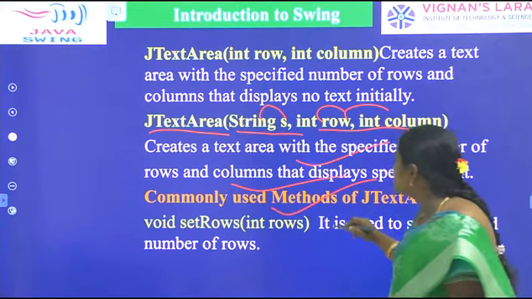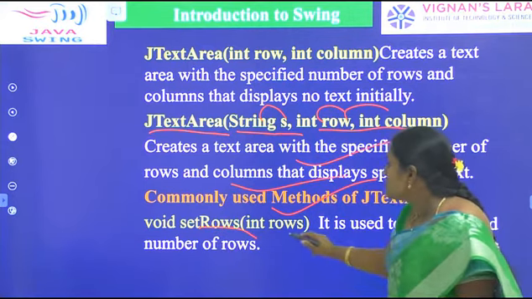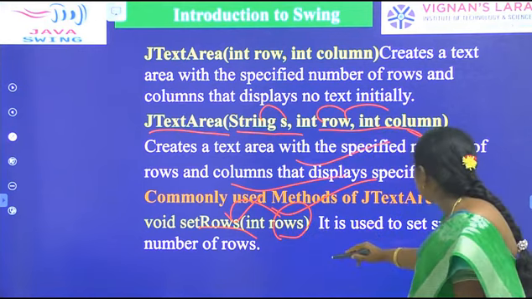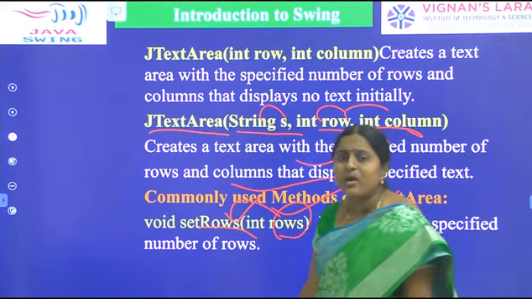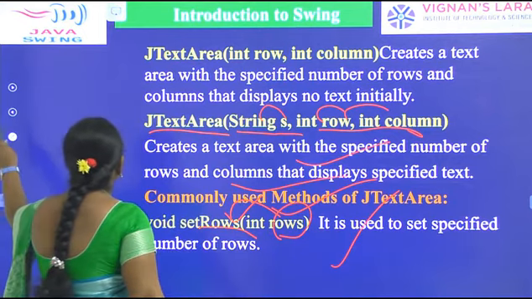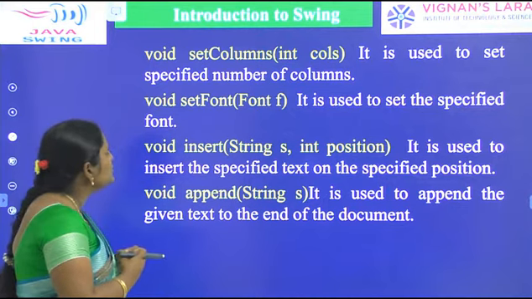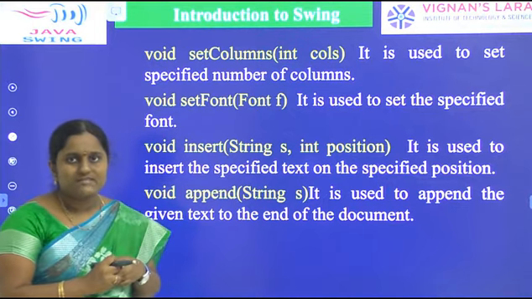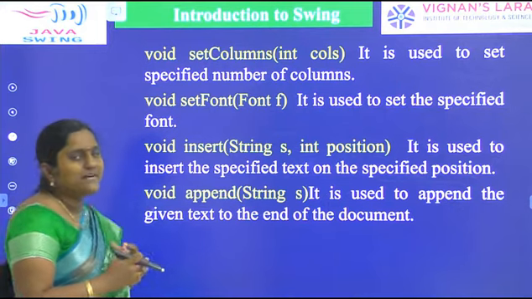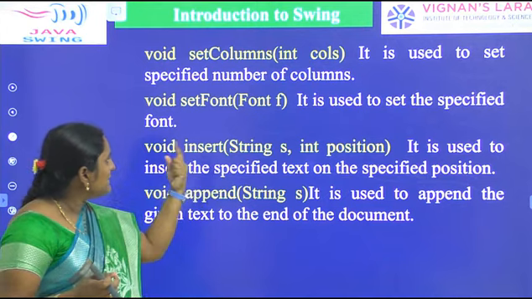Next, the commonly used methods of JTextArea. First one is setRows. Here rows is an argument that is applied to the setRows method. It is used to set the specified number of rows in a text area. Next one, setColumns. This method is used to set the specified number of columns. Next one, setFont. It is used to set the font, so you can use the setFont method. Here font is an argument that is applied to the setFont method.